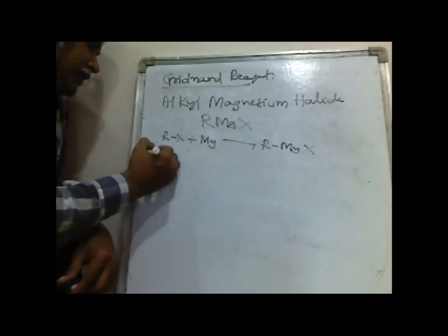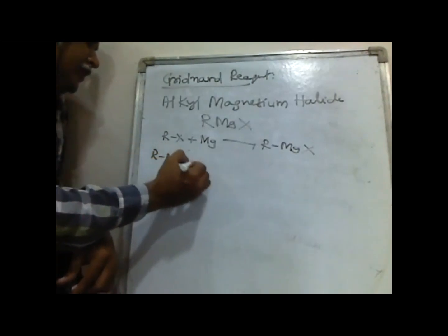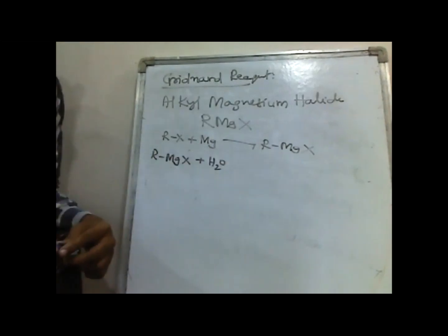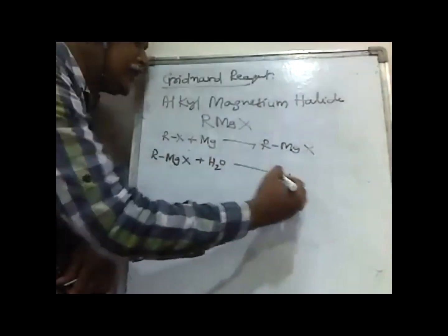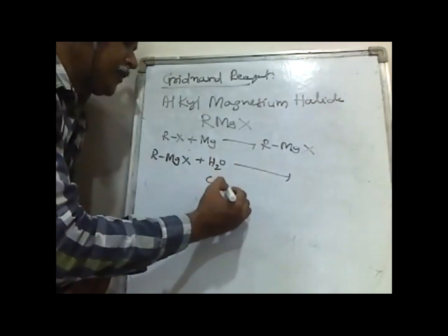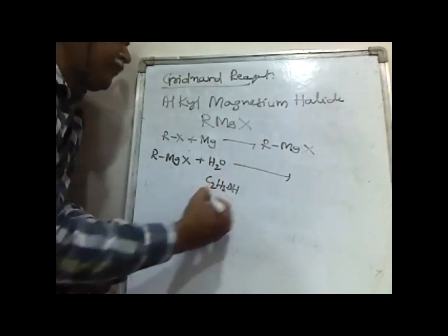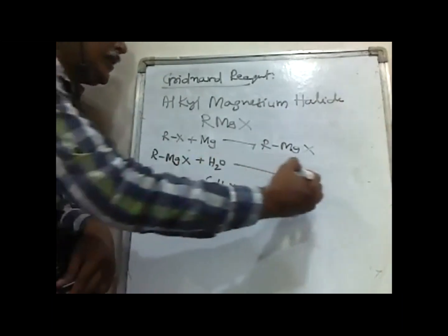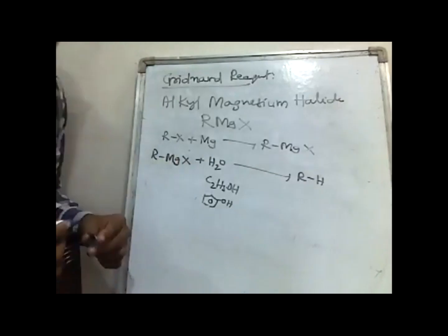When this Grignard reagent is treated with compounds containing acidic hydrogen, such as water, ethanol, or phenol, then RH will be formed.